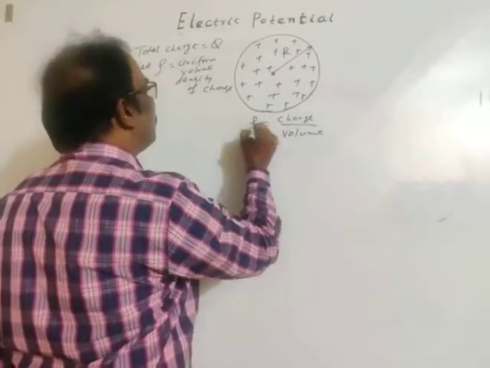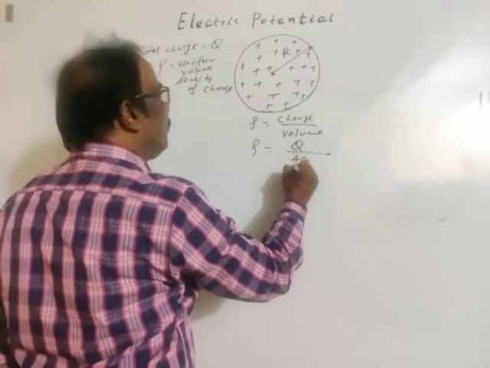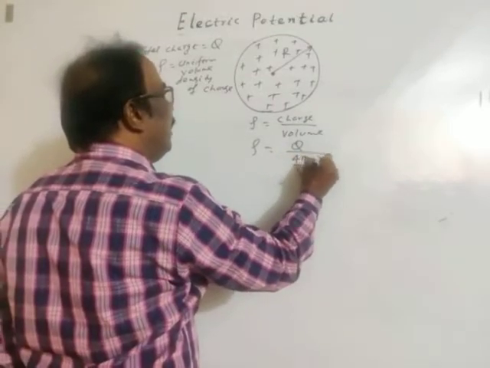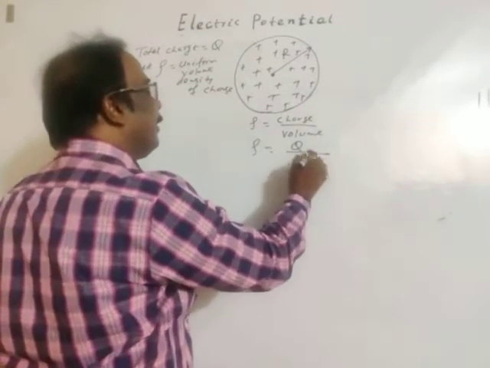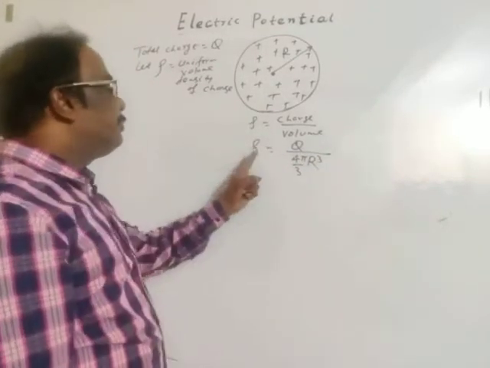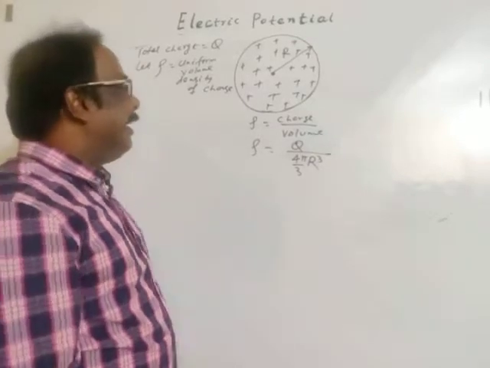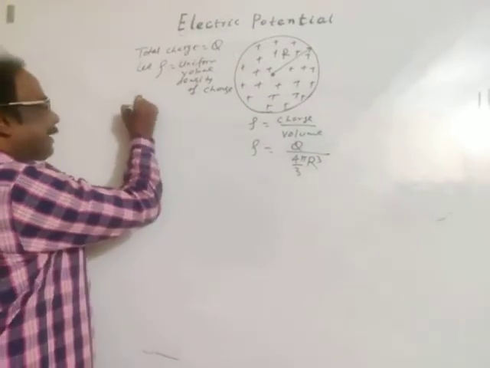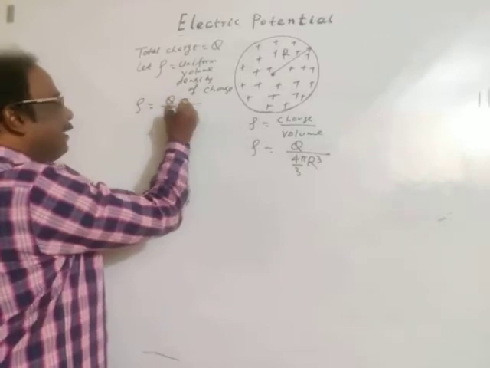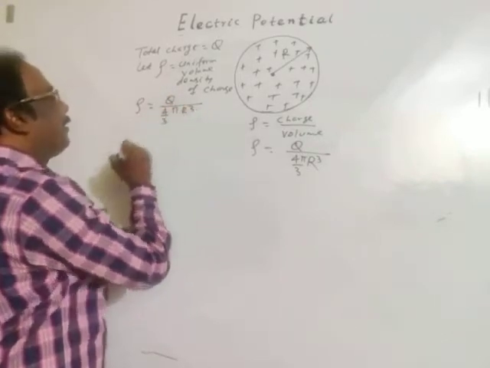So rho is equal to total charge Q divided by volume, 4 by 3 pi R cube, where R is the radius. So rho equals Q divided by 4 by 3 pi R cube.